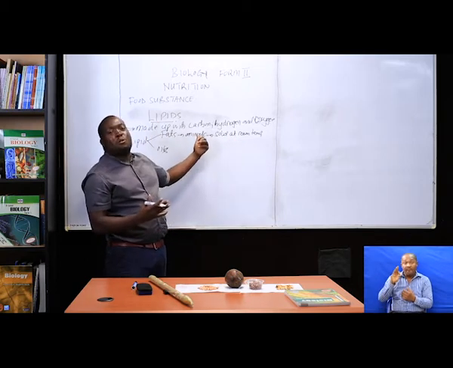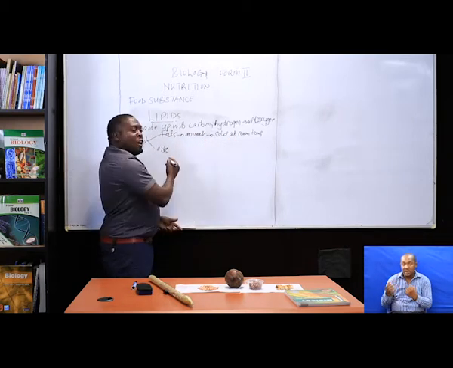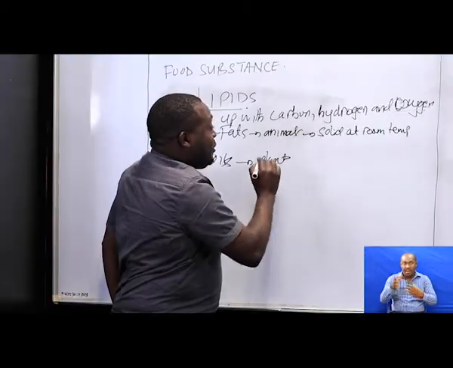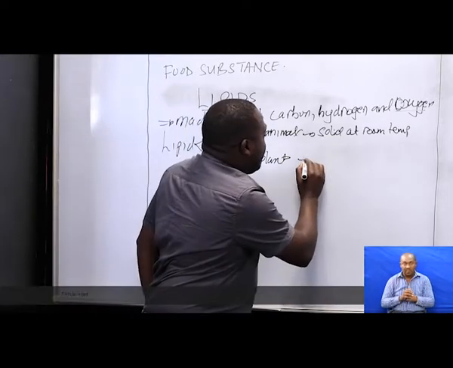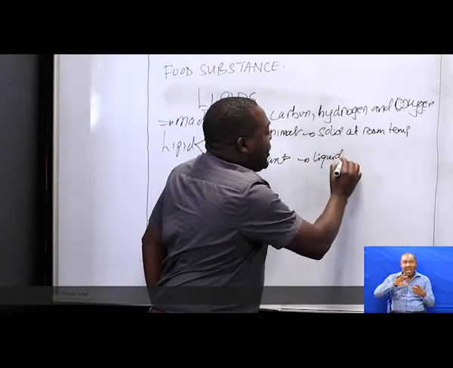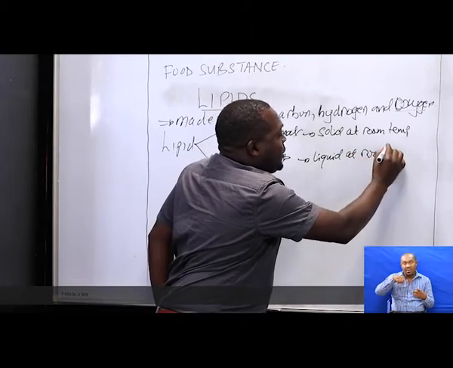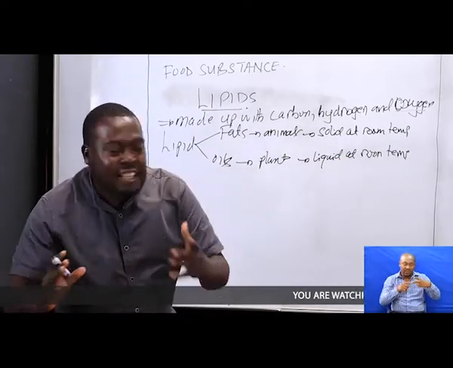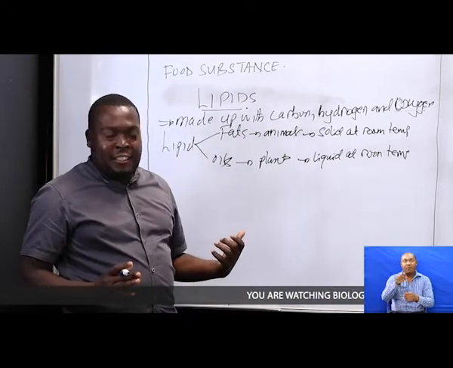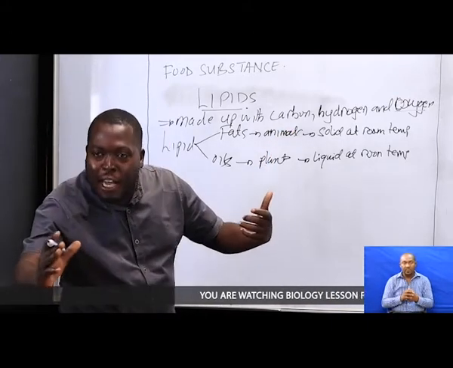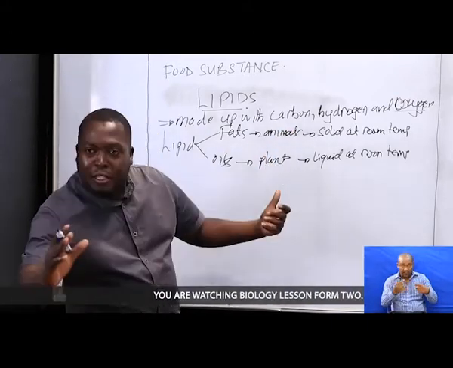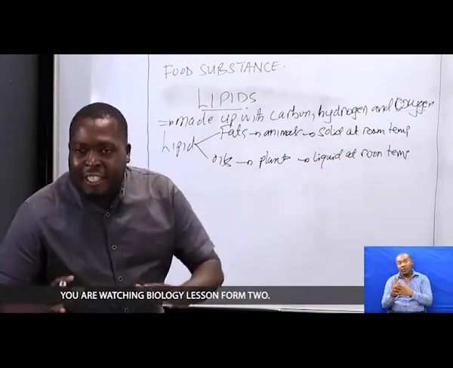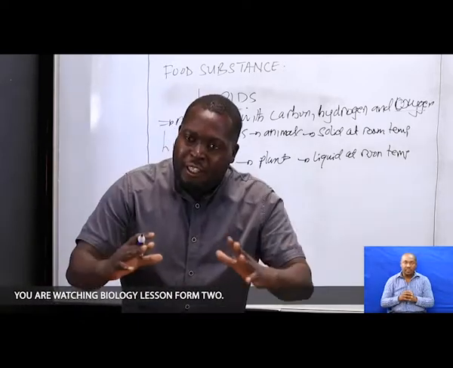And they are obtained from animals. But coming to oil, it is obtained from plants, and it is liquid at room temperature. So these are the 2 forms, that is fats and oils. Fat comes from animals, while oil comes from plants. Fats are solid at room temperature, and oils are liquid at room temperature, that is, at our normal temperature.